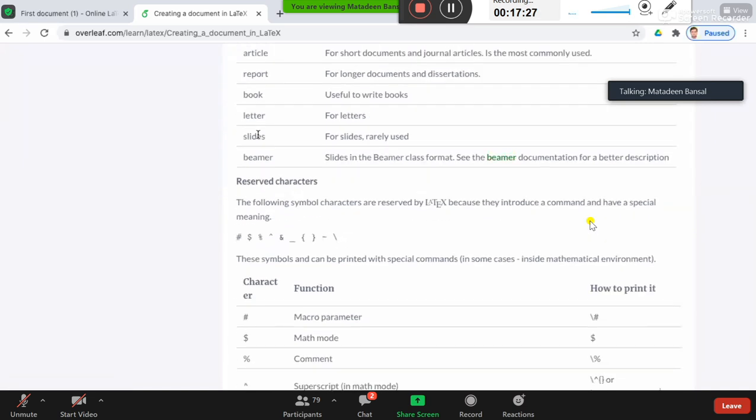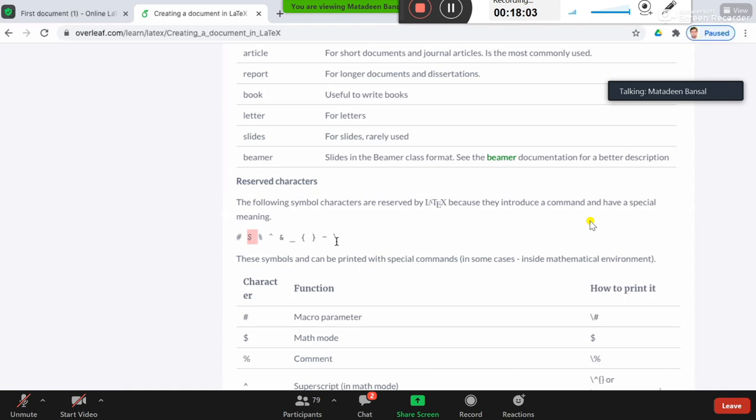Then there are reserved characters that you cannot use in normal text. They are special characters associated with LaTeX commands. For example, this hash sign, this dollar sign, percentage sign, this superscript sign, this and sign, underscore sign, these curly brackets, tilde sign and backslash. These are not used as normal text.